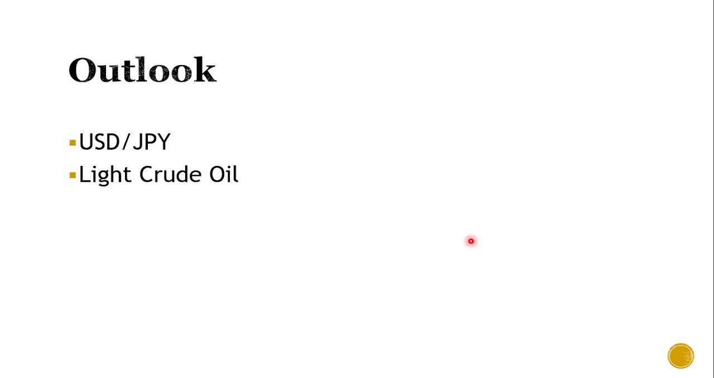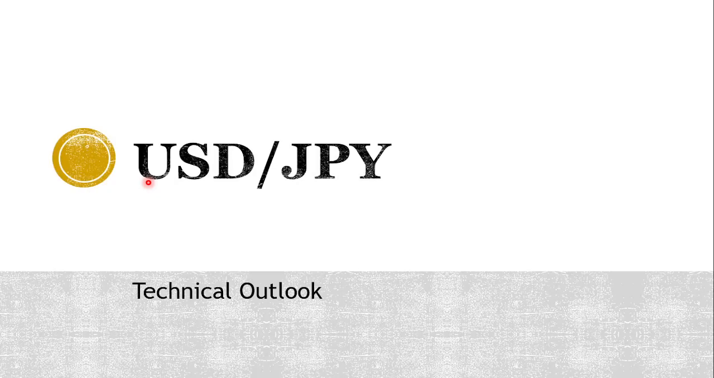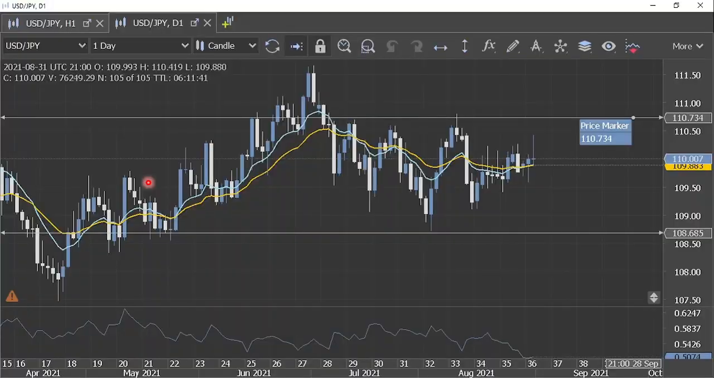Now let's shift our gears to the technical side. We will consider the outlook for the USD JPY first. After that, we will also consider the light crude oil's price trajectory and how we can try to profit from these price actions. Let's start the technical segment with USD JPY's technical outlook.